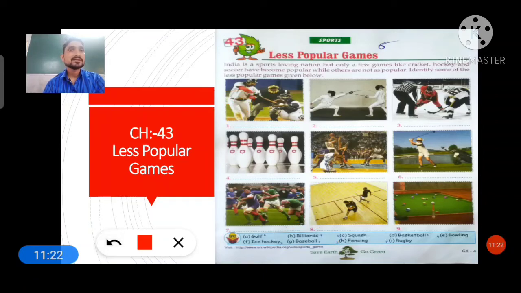Okay, the G option you can see students, its answer is baseball. Now second, in this game two persons fight each other by using a fence, so its answer is fencing. In this, players play their game on ice, so its answer is given as ice hockey because they play on ice.